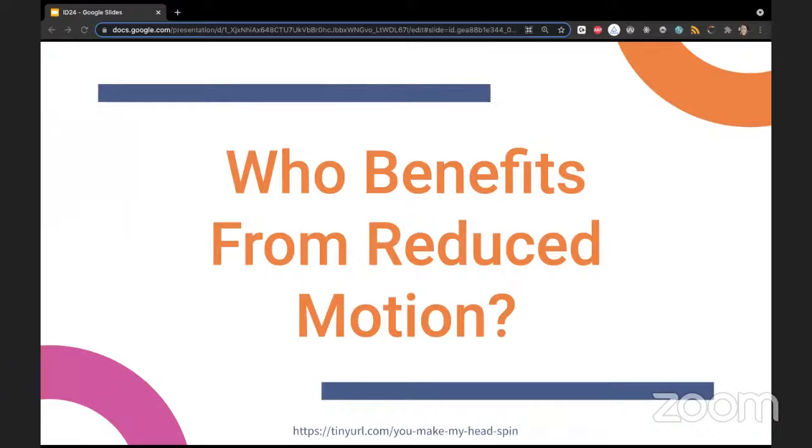So who are these people, or who are we, who benefit from reduced motion? Well, the biggest group by far are people with vestibular disorders. Vestibular disorder is an umbrella term for multiple different conditions that affect the vestibular system, the system that has to do with, for example, balance.